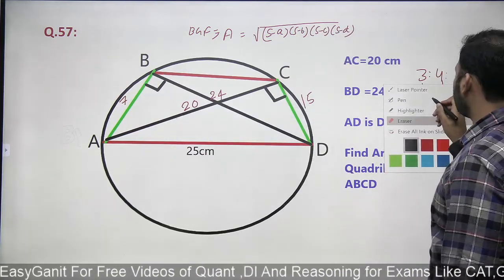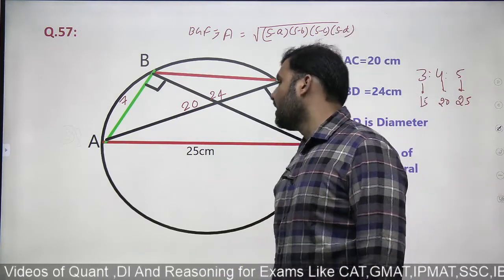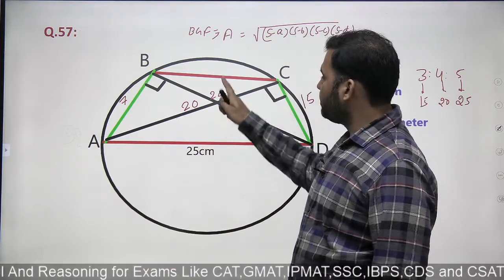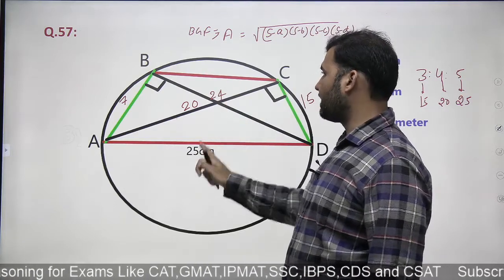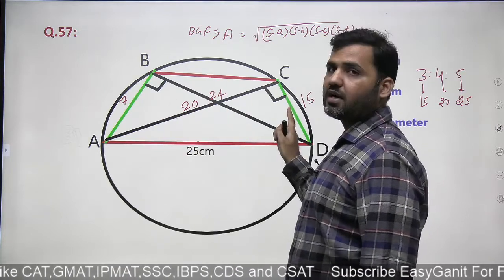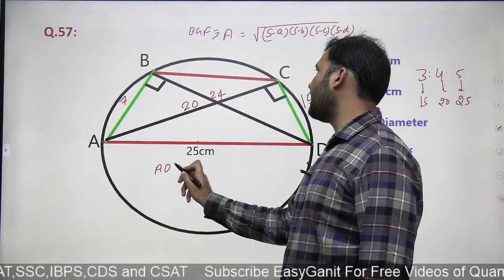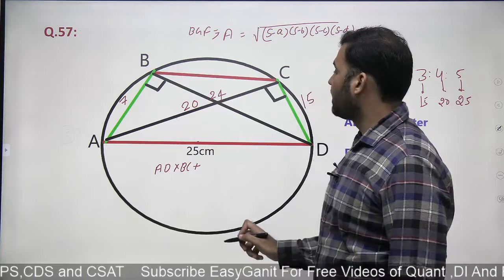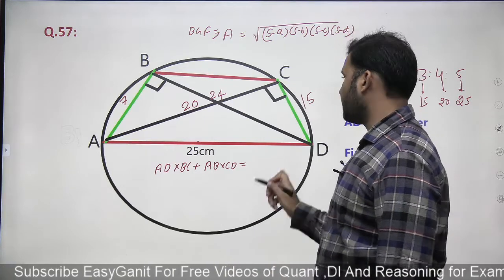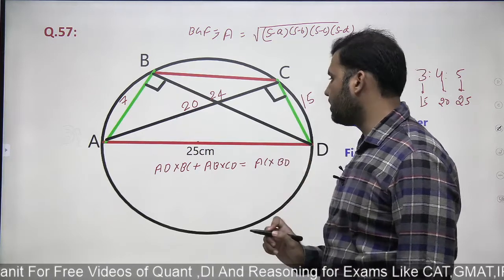What does Ptolemy theorem say? If you know Ptolemy theorem, you'll be able to solve the question. If you don't know the Ptolemy theorem, then you'll not be able to solve the question. Ptolemy theorem says that the summation of the product of opposite sides of a cyclic quadrilateral will be same as the product of the diagonals. That means the product of red side AD and BC plus product of green side, that means AD into CD, will be same as product of diagonals, which is AC multiplied by BD.